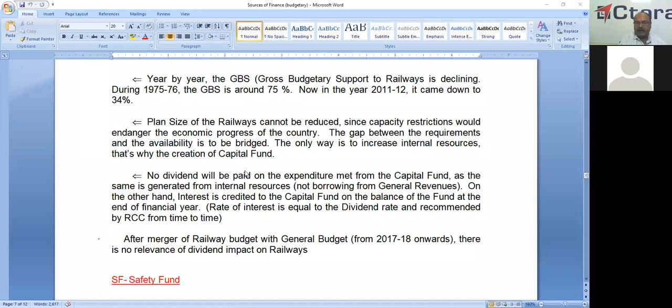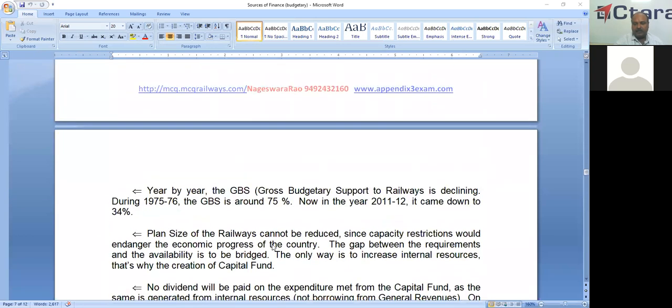But in the last 10 years, the balance in the capital fund is very, very negligible and very meager, because the railways has not increased the prices for the last 10 years, the passenger fares or goods fares. Anyway, after the merger of railway budget with the general budget from 2017 and 18, there is no relevance of this dividend impact on the Indian railways. So this is the capital fund.